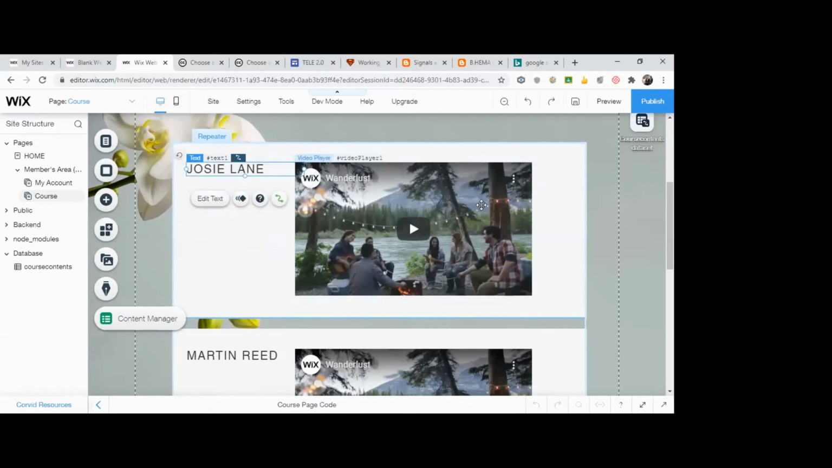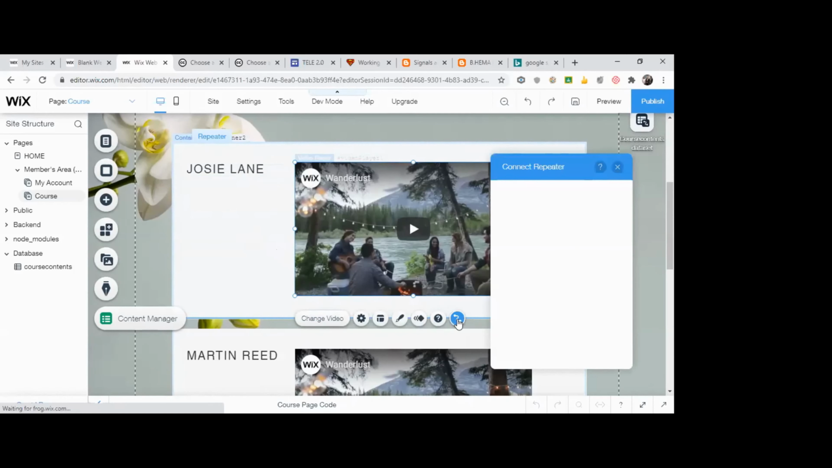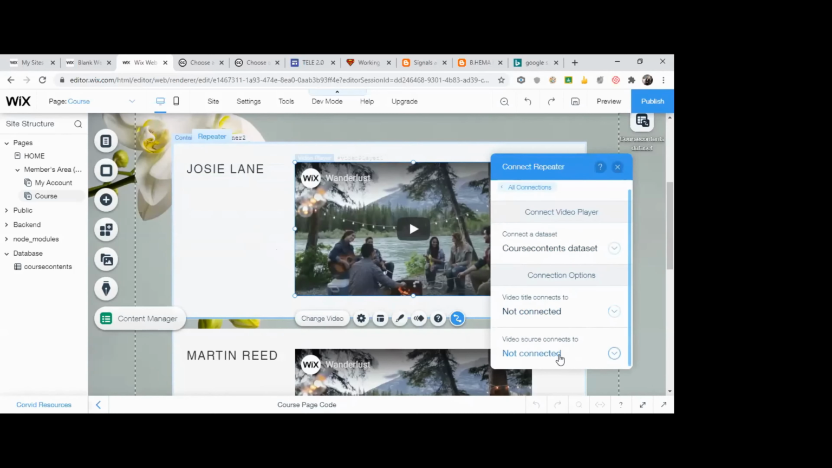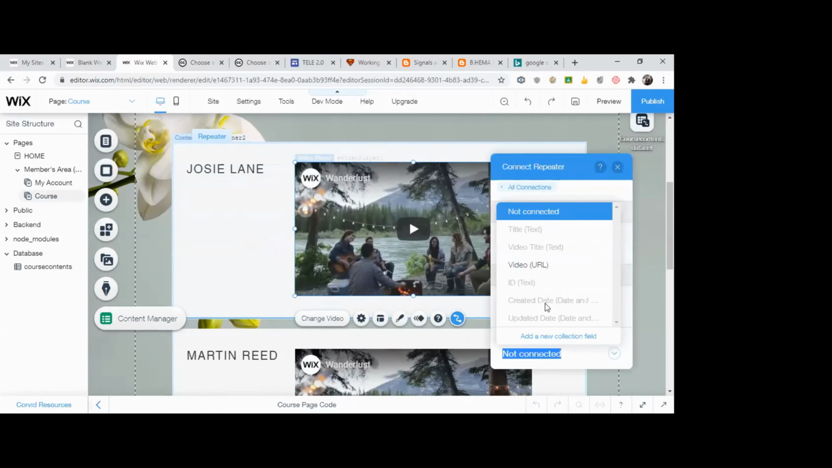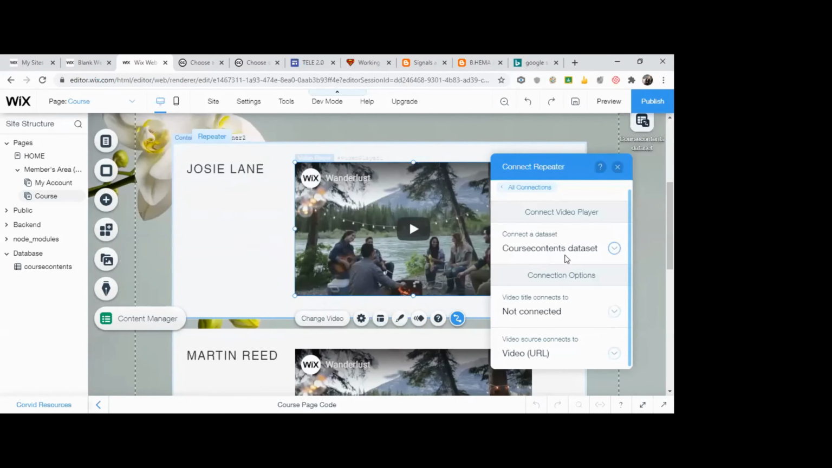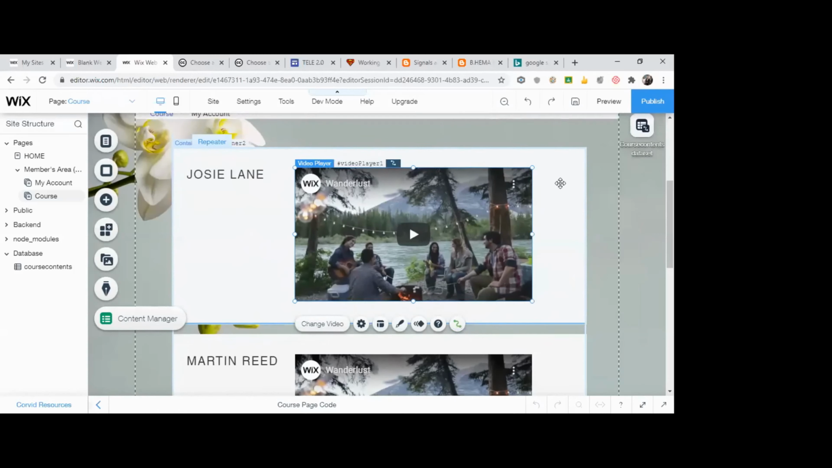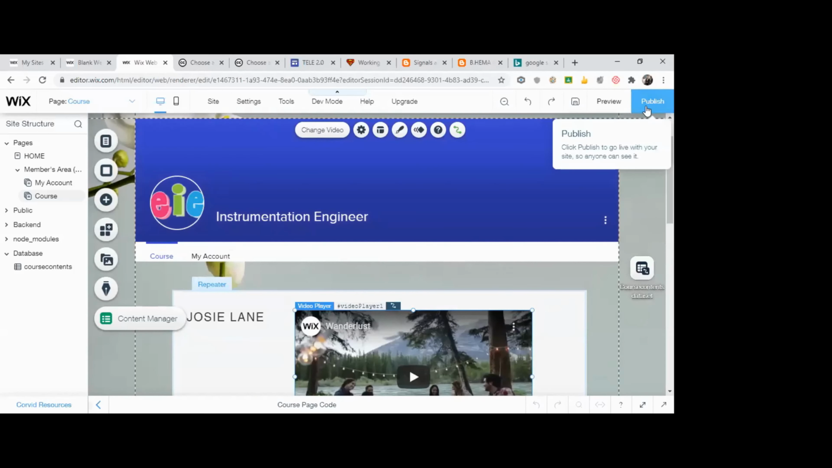Now again, I will choose this particular entity, connect to data. It has automatically taken the course content data set. So I don't want the video title, only the video source. Video source is the video itself, the URL that we created in the database. I'm just taking that video link. Close. Now this data is also connected. Fine. Now first thing we'll do is publish this site.